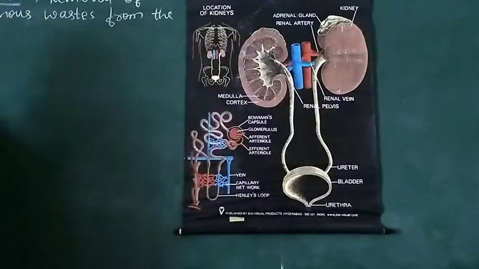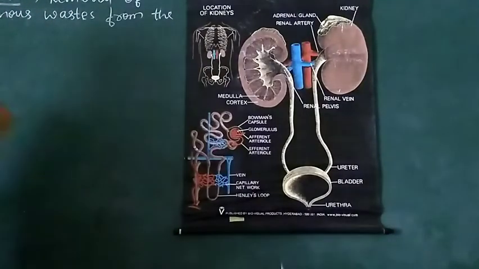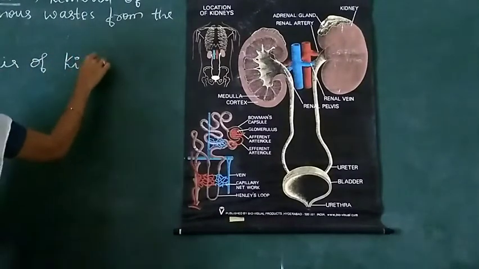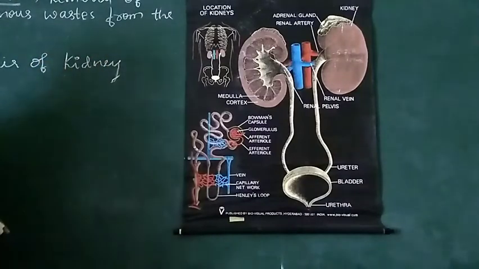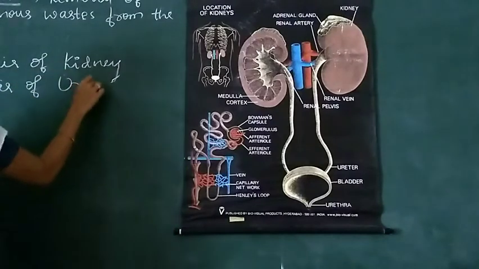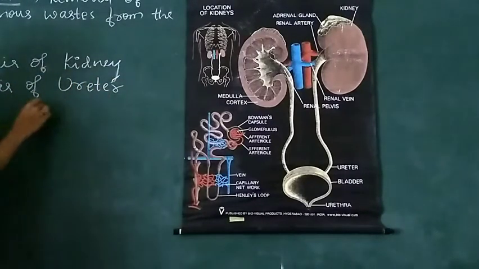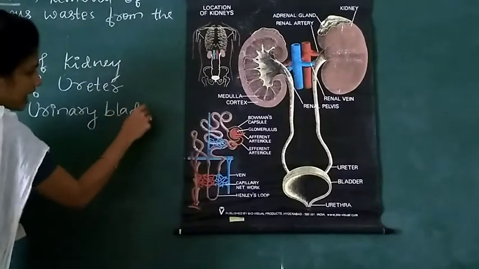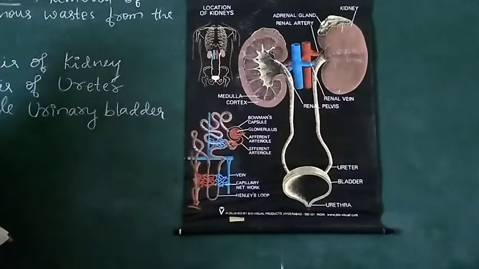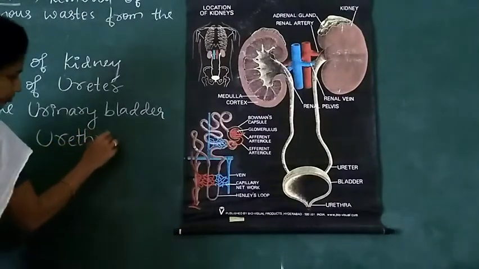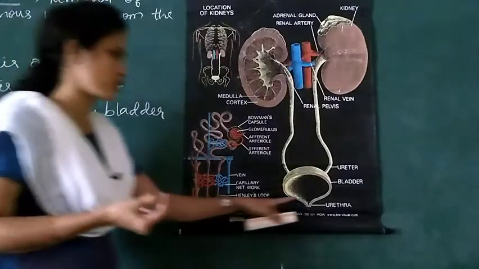The human excretory system includes a pair of kidneys, then a pair of ureters, a single urinary bladder, which is a muscular sac-like structure, and a single urethra, which is a small tube-like structure.